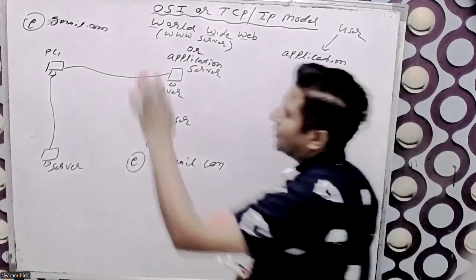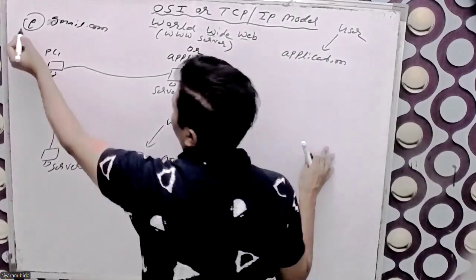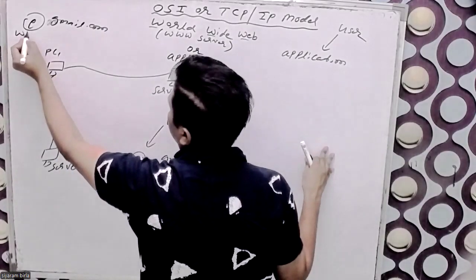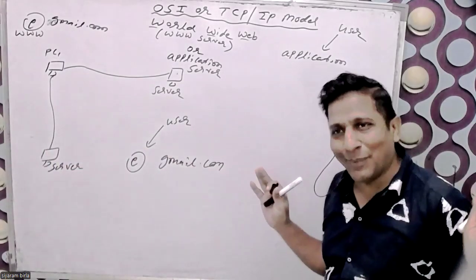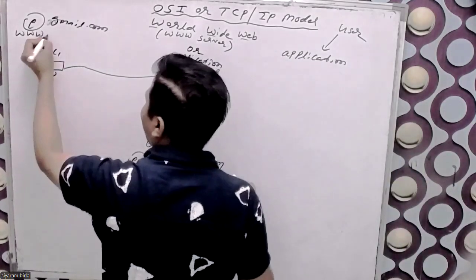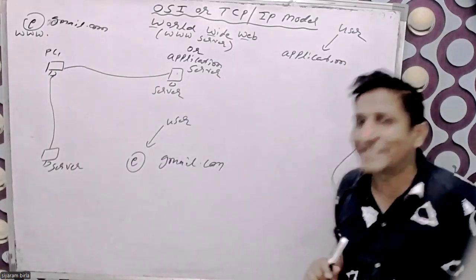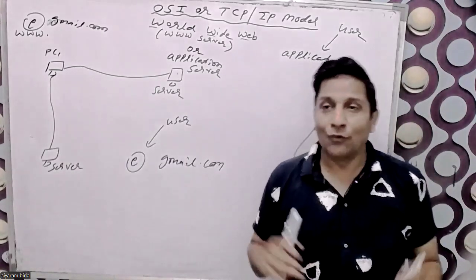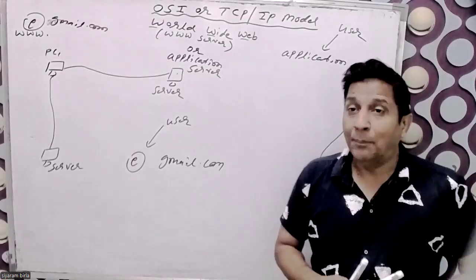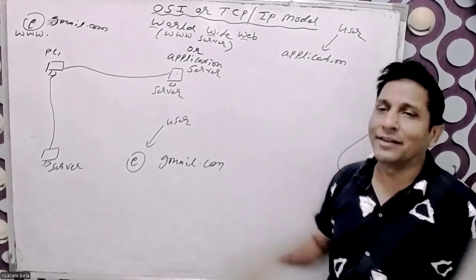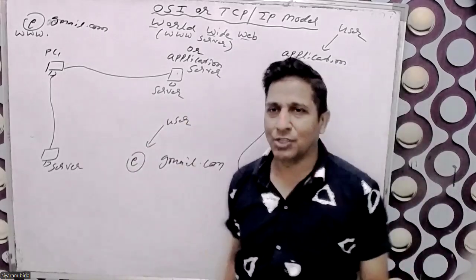So whenever I type gmail.com, automatically it will mention the www here. What do you mean by www? It means the application form is accessed from the World Wide Web Server. But the application form is situated there, not on this PC.